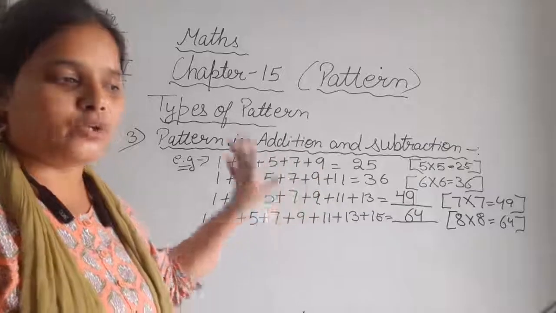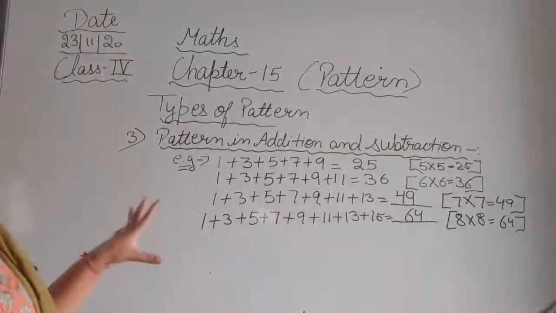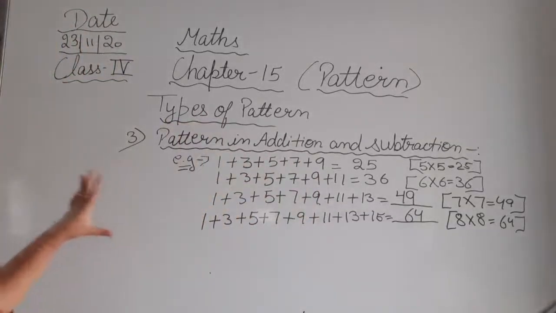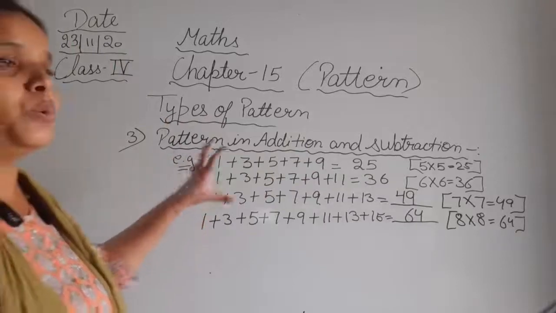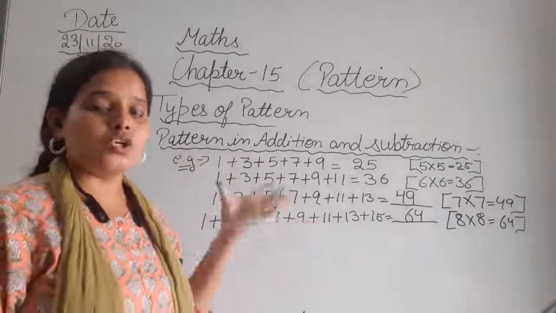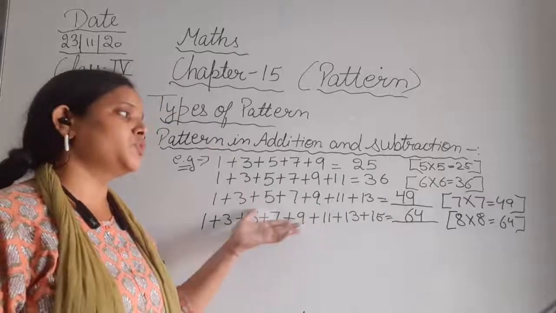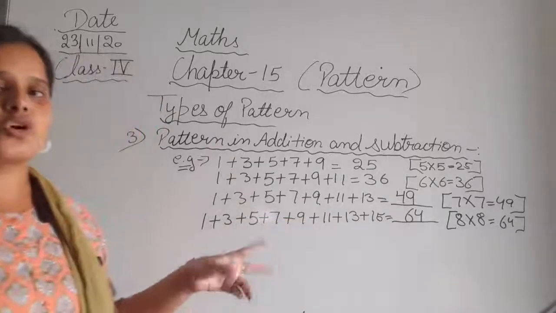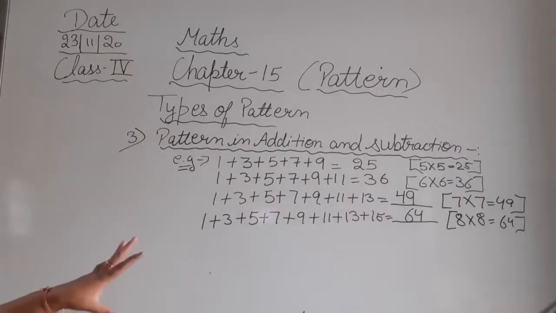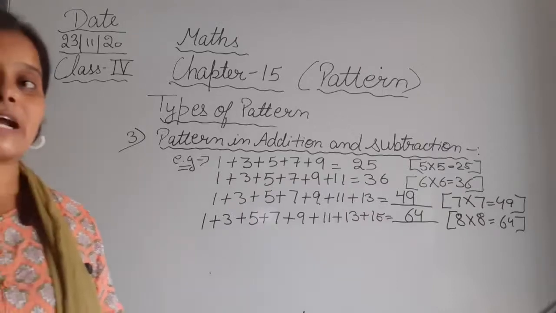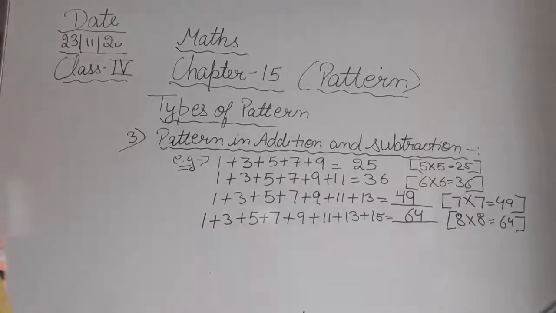Okay, or either you can say that we are using the odd numbers, so we are just adding the odd numbers in the series, or you can say that we are adding the numbers using skip counting. So skip counting use करते हुए हम numbers add करें. So in both ways you can say that. Okay, so this is the type of pattern that we follow in addition and subtraction. Clear?